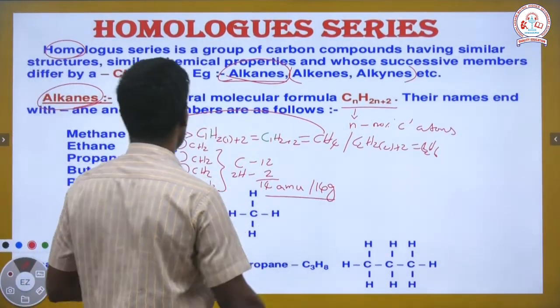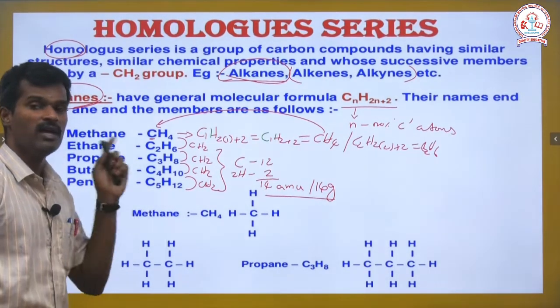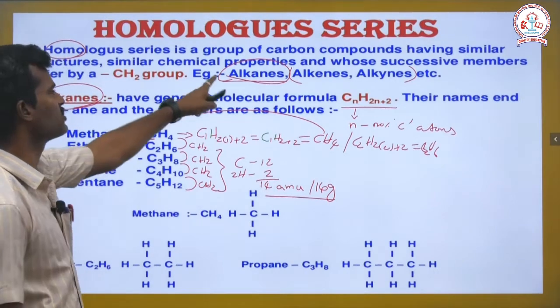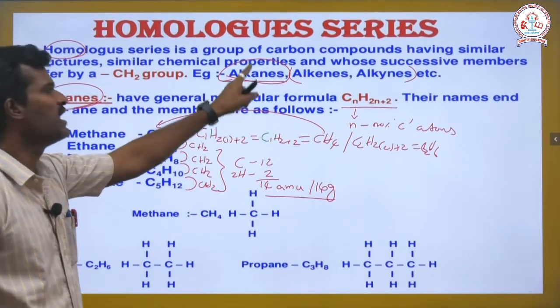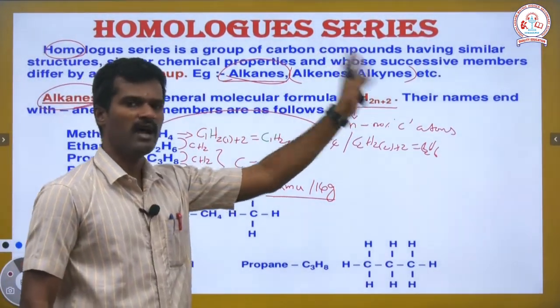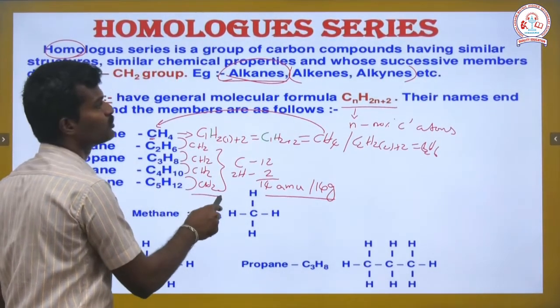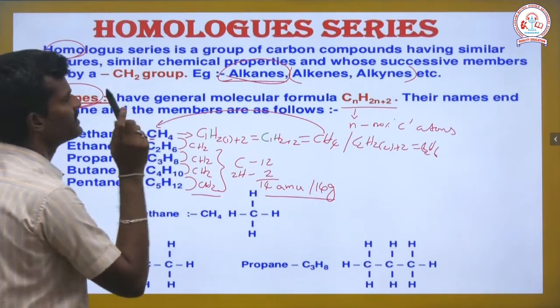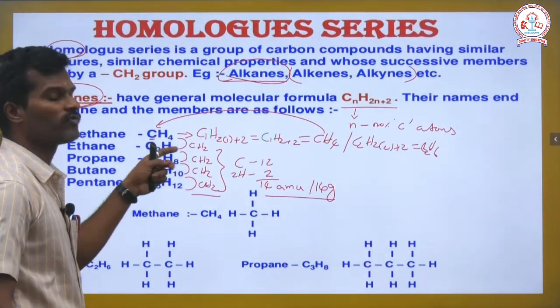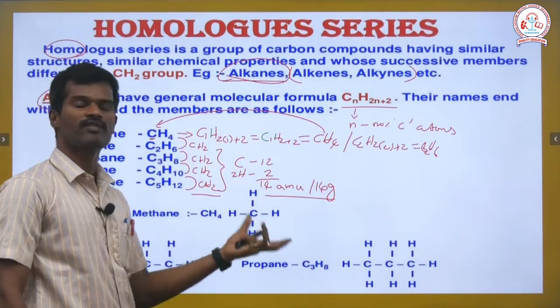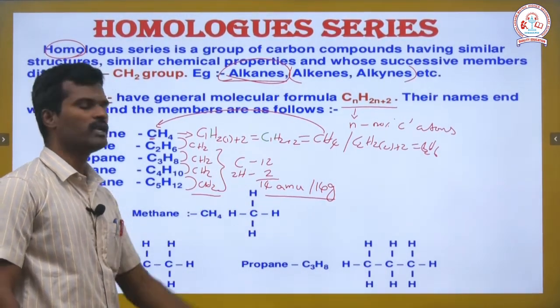So this is the clarification about the series of each kind of homologous components: saturated like alkanes, and unsaturated like alkenes and alkynes. They have the similarity of the CH2 group in each homologous series, and the mass variation is only 14 grams.